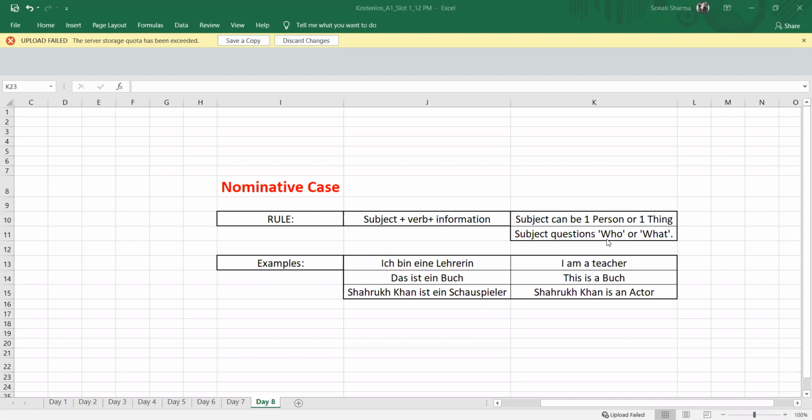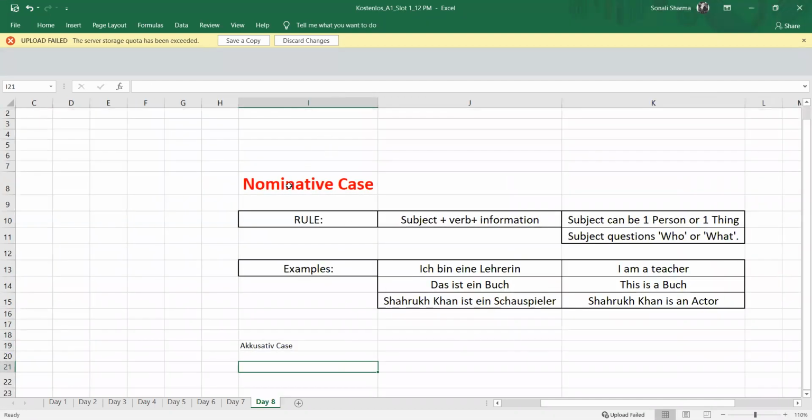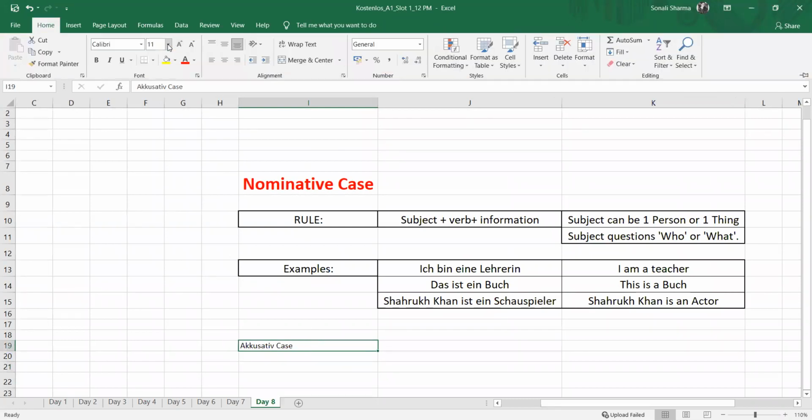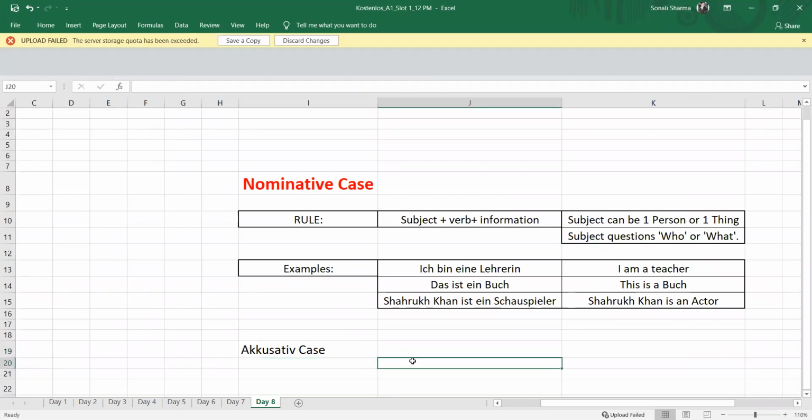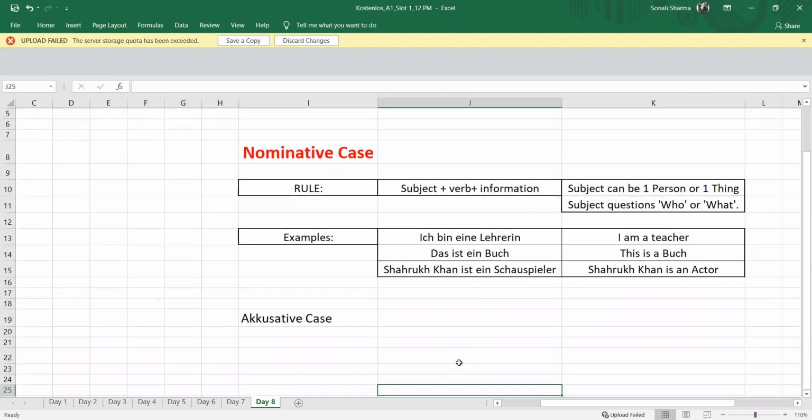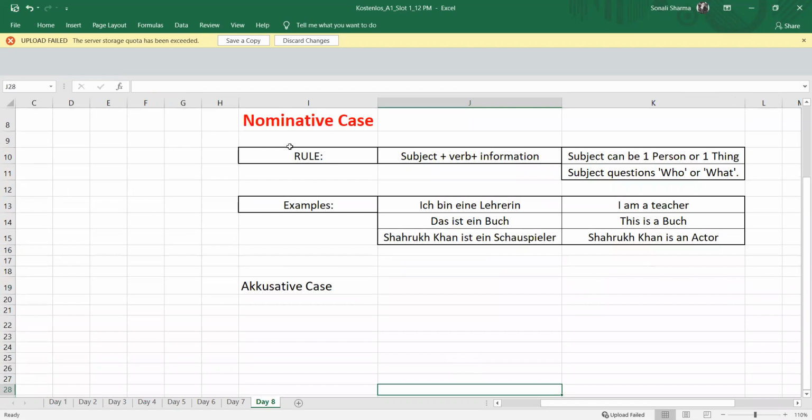Now comes our accusative. What is happening in accusative? We are just adding an object here. So how are we adding it? Accusative case. Again, we will first talk about the rule.